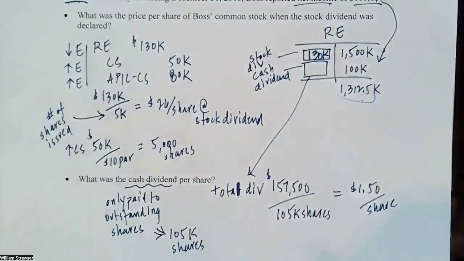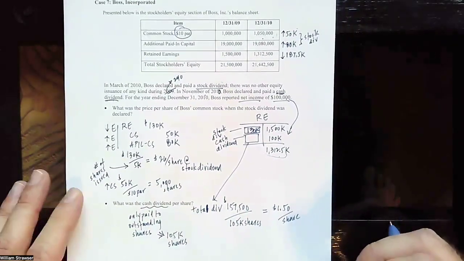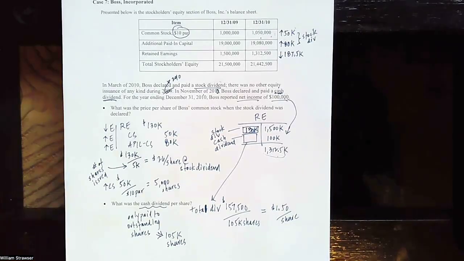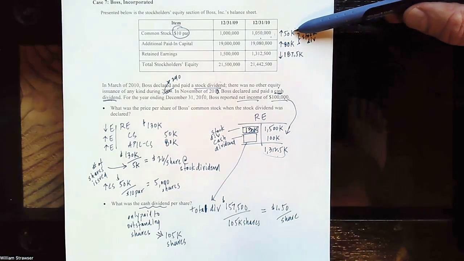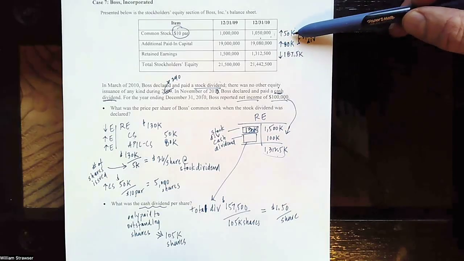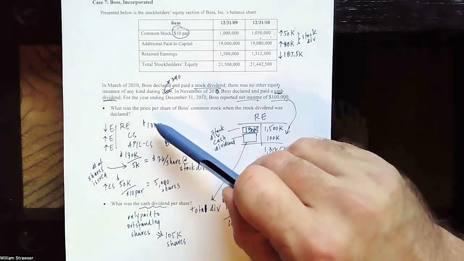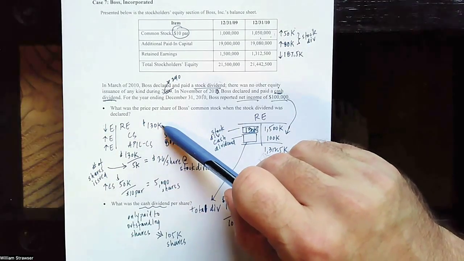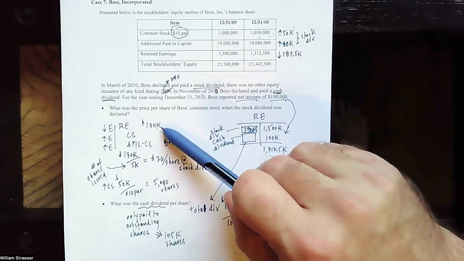Okay. So that's how you would work this problem. Really, it's just a facility of working with large and small stock dividends. Remember that large stock dividends only increase common stock by the par value. Small stock dividends increase both APIC and common stock, and they do so at the price, the market price, when the stock dividend was declared.